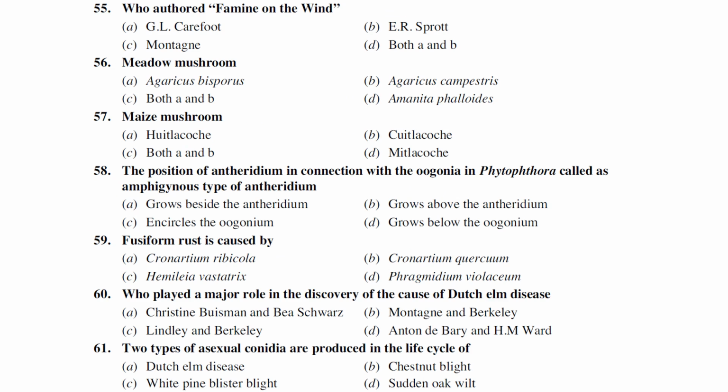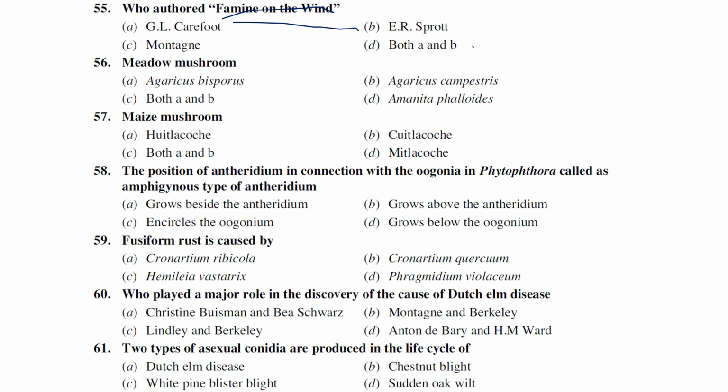And who authored the famous Famine on the Wind? So, I repeat, who authored Famine on the Wind? That is also more related to late blight of potato only. Carefoot, Sprott, Montagne, A and B. So both Carefoot and Sprott wrote a book called Famine on the Wind. That is especially related to late blight of potato.